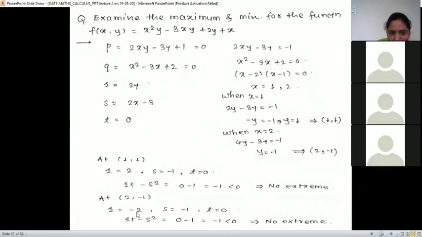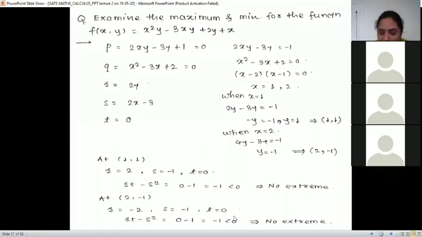R is minus 2. S is 2 into 2, 4 minus 3. S is what? 2 into 2, 4 minus 3. It should be 1, huh? Not minus 1. S is 1 and T is 0. So RT minus S square will be 0 minus 1. Okay, it is minus 1. Then minus 1 is less than 0.